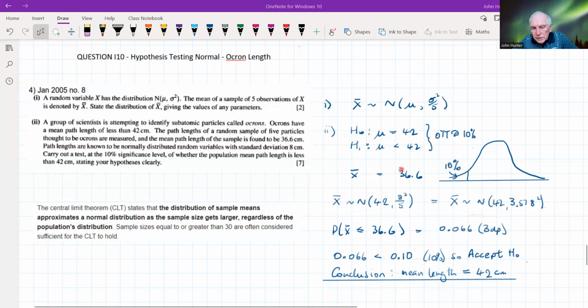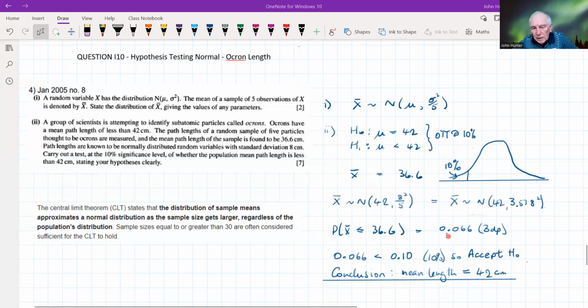With this test statistic, our mean and standard deviation, we can plop those into the calculator and find the probability that a sample mean is less than or equal to 36.6.